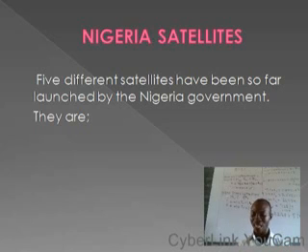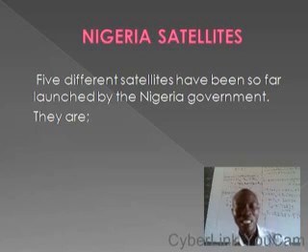After that, we have Explorer, a satellite launched by the US, also put in Earth's orbit. France also launched its own satellite called Asterix, and we have some other satellites located in the Earth's orbit.